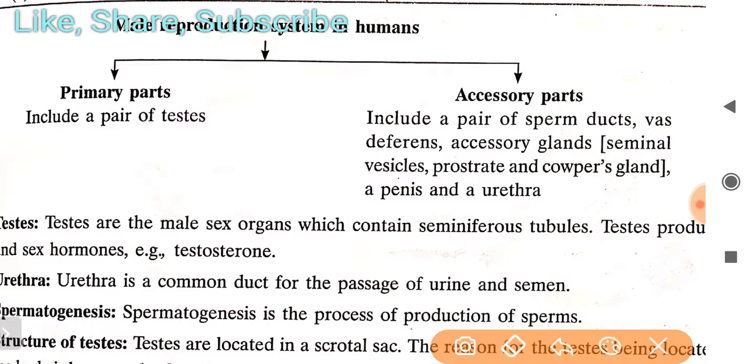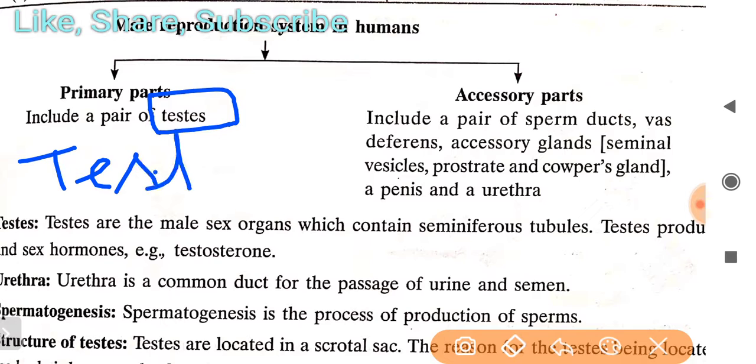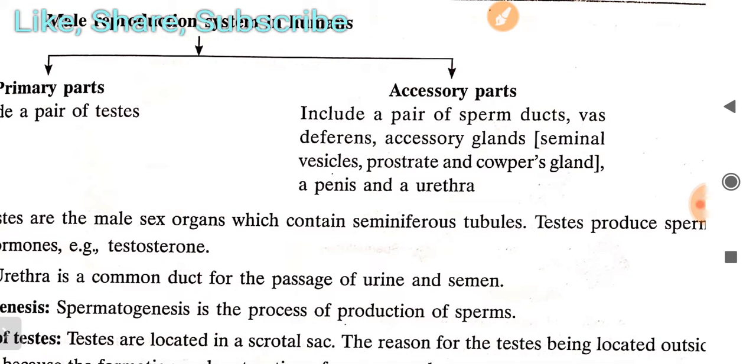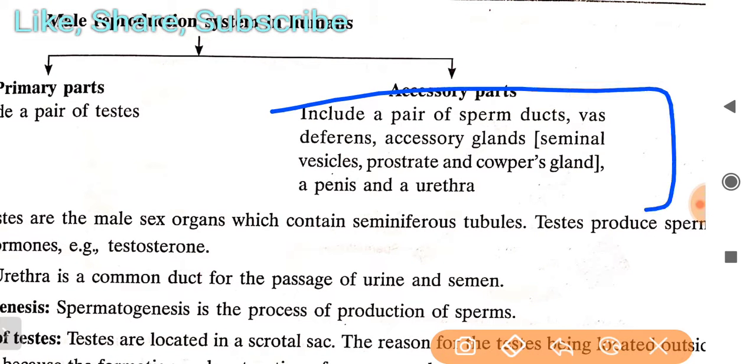Primary parts include a pair of testes. Testes means a pair, and if it is written as testis, it is talking about only a singular one. So this is the difference between testes and testis. Accessory parts include a pair of sperm ducts, the vas deferens, and accessory glands. The accessory glands include the seminal vesicles, prostate and Cowper's gland.